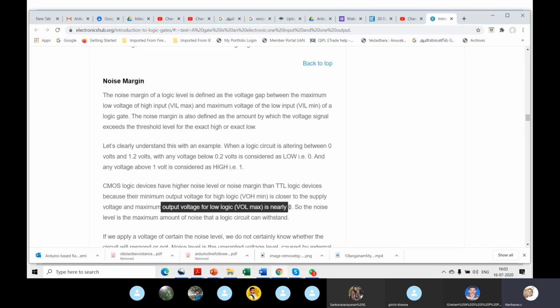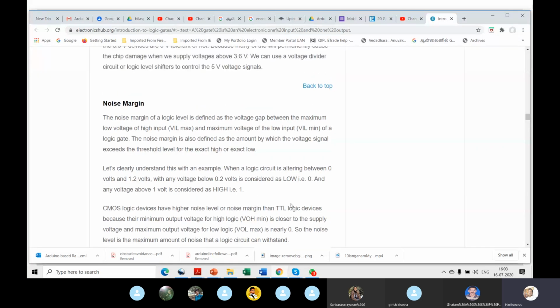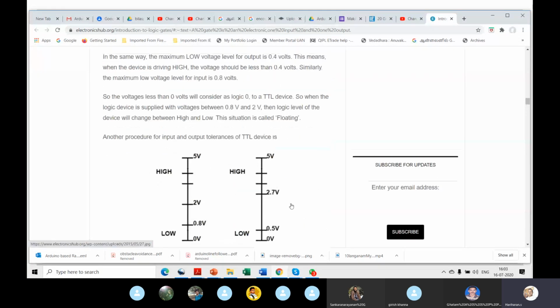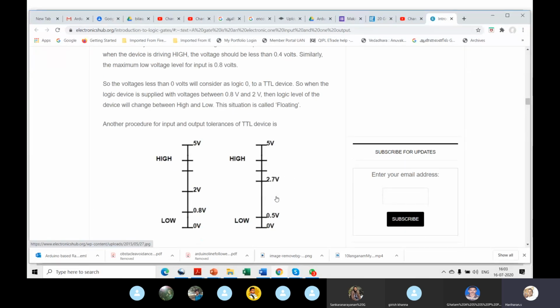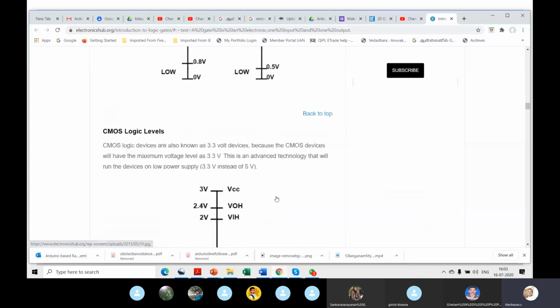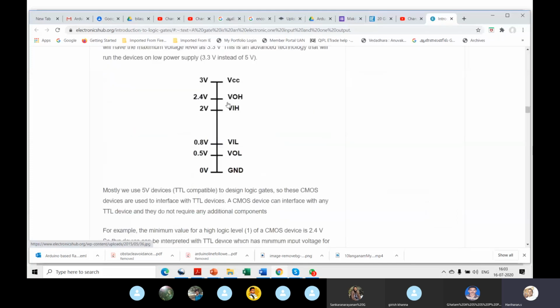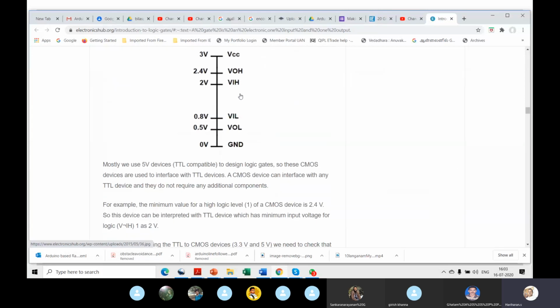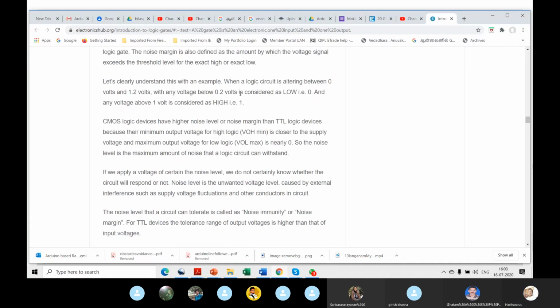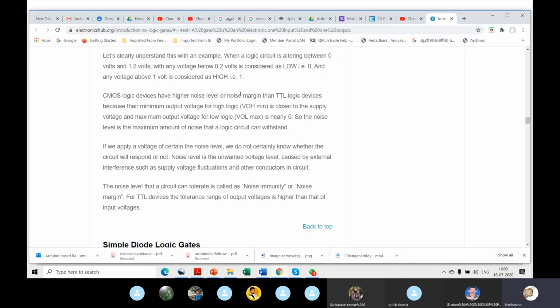TTL has 5 volts, but the swing starts at 2.4 volts. It is not very high, it's not close to VDD. See here, it starts at 2.7 volts. Your VDD is 5 volts, but it stops at 2.7 volts. But in CMOS, you are giving only 3 volts and you are going up to 2.4 volts. It's very close to VDD. So your noise margin is much less.